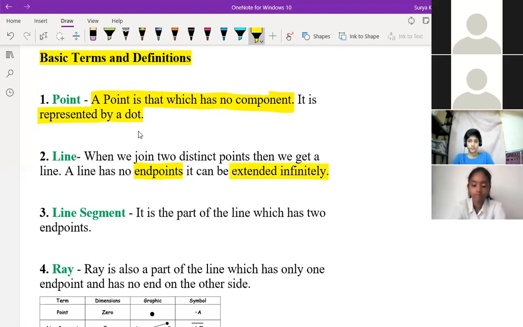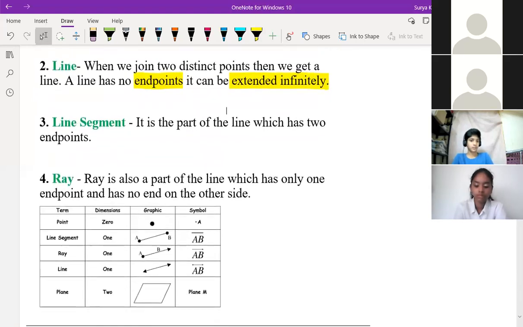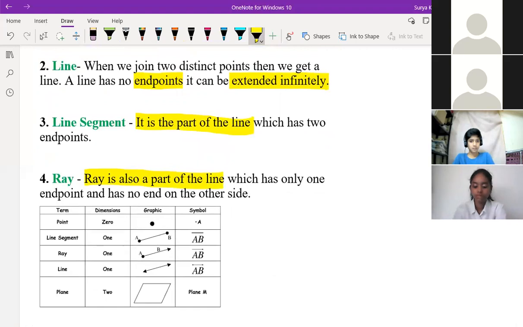A line segment is a part of a line which has two end points. A ray is also a part of a line which has only one end point and has no end on the other side.